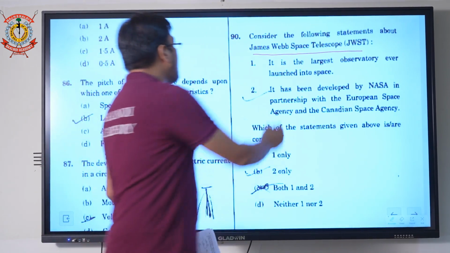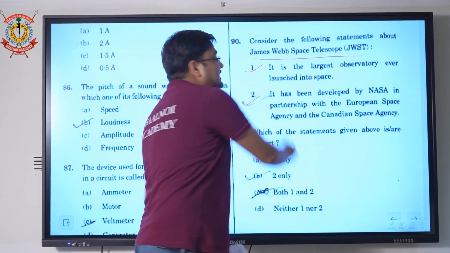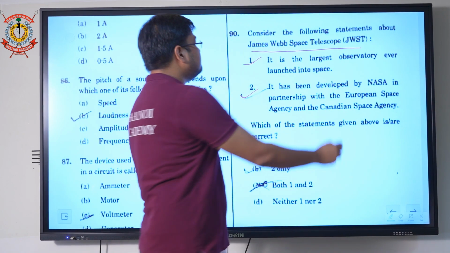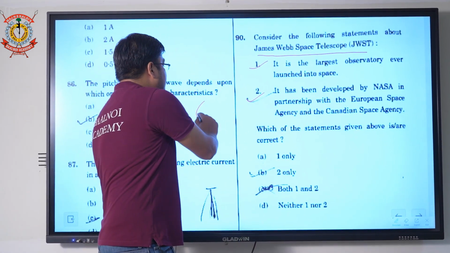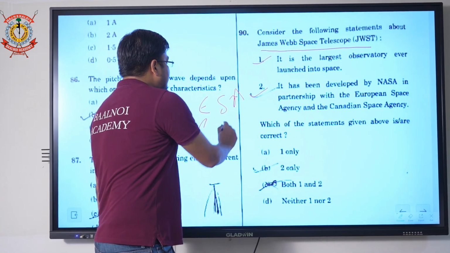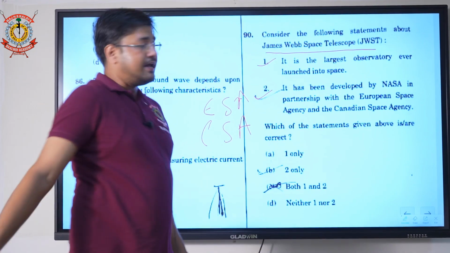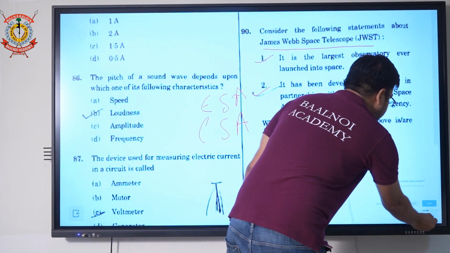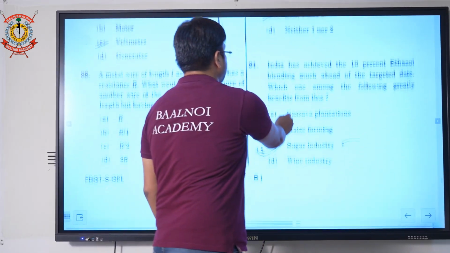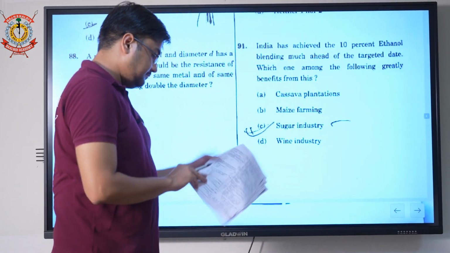Statement 1 is correct, and it has been developed by NASA in partnership with the European Space Agency, that is ESA, and the Canadian Space Agency, that is CSA. So here both statements are correct. Option C is the correct one.